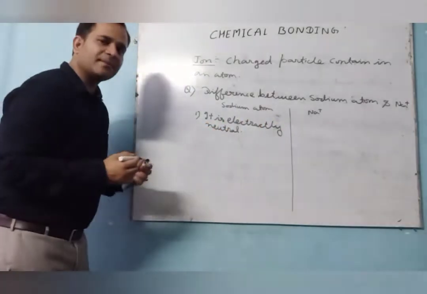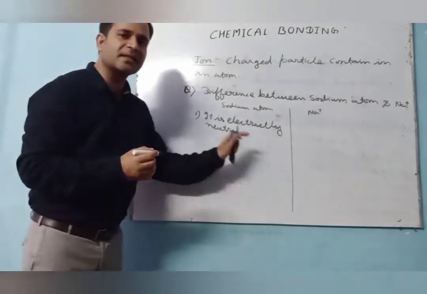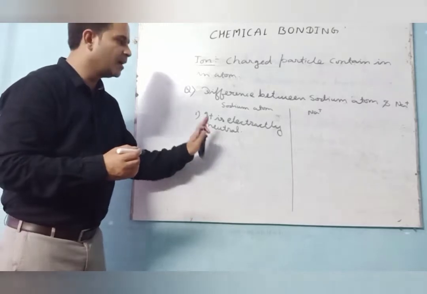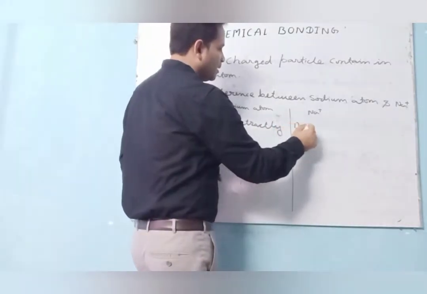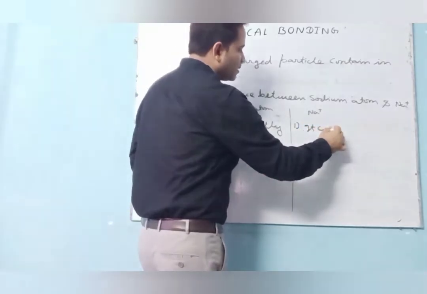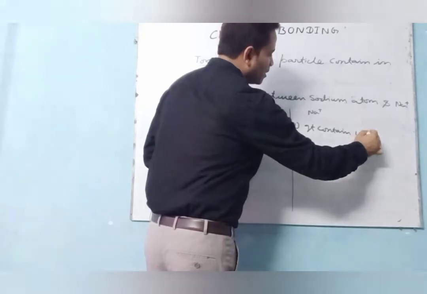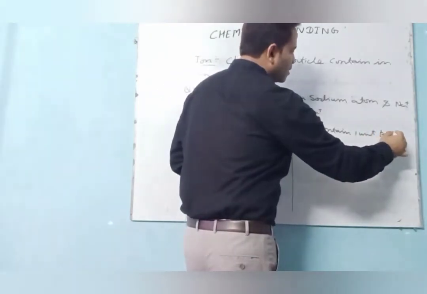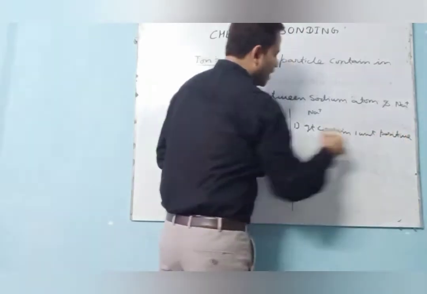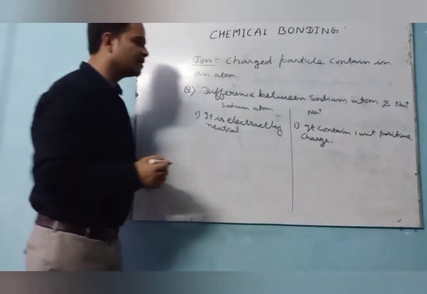Because the sodium atom has the tendency to lose an electron to fulfill the nearest gas electronic configuration, so that's why it becomes stable. So the atom is electrically neutral. Here the ion contains 1 unit positive charge. This one is the first difference.